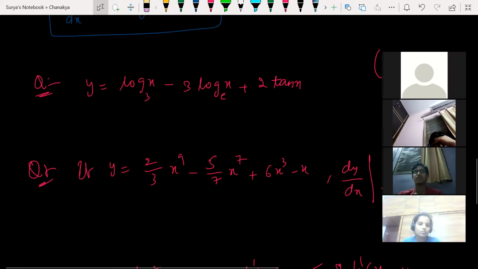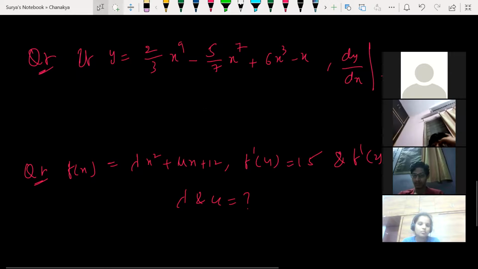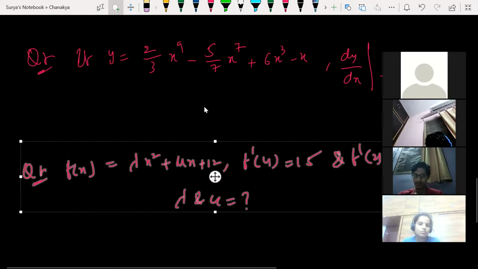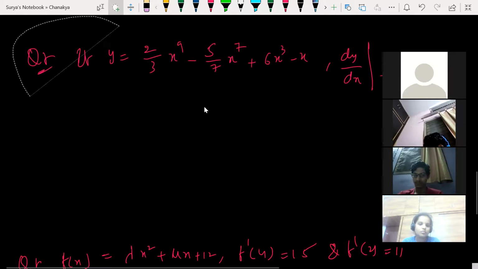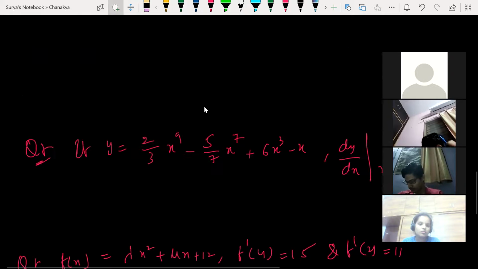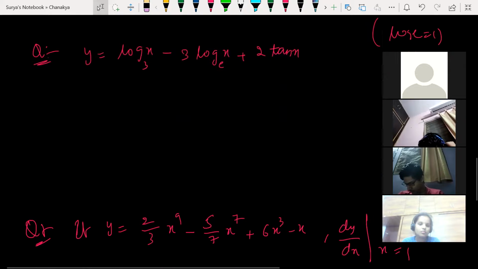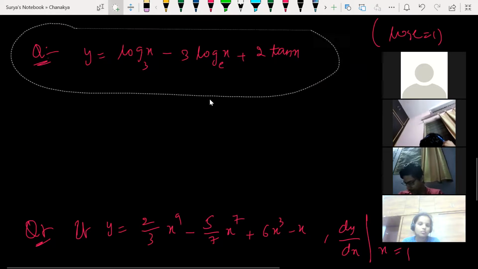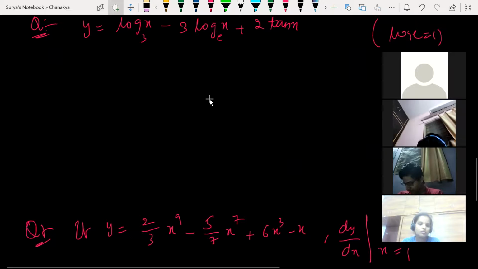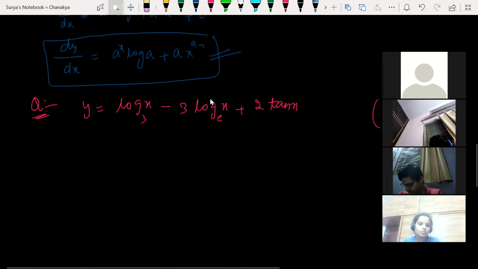Look at this. So we'll solve one by one. See, first I'm asking you to find out dy by dx. What is the derivative of this function?